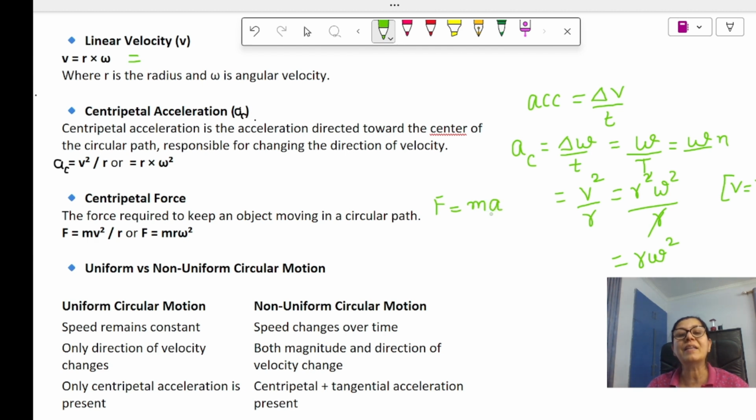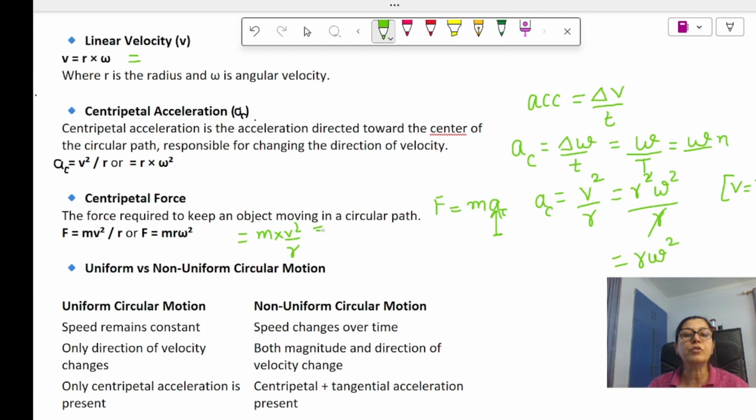Here the acceleration that we will take will be the centripetal acceleration, and the formula for centripetal acceleration is v square by r. So we just substitute that value and we get m into v square by r.